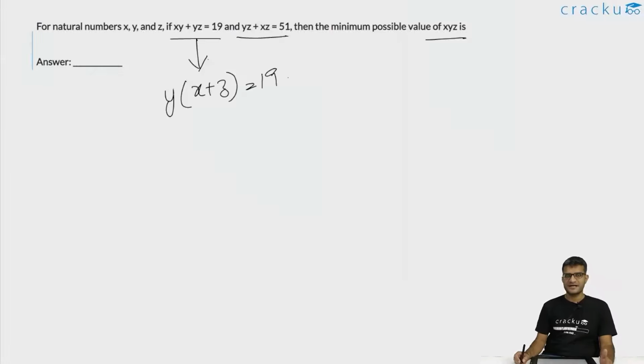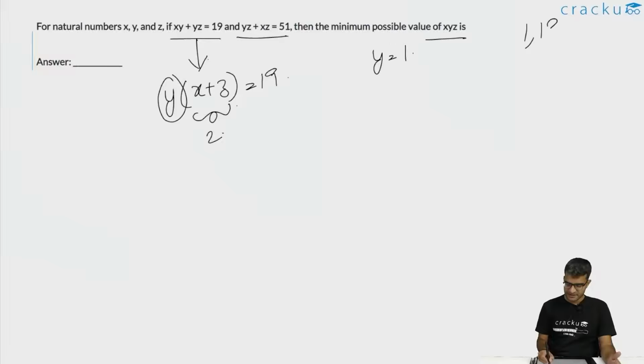x, y and z are natural numbers, so the minimum possible value of x plus z is 2. This will happen if x and z are equal to 1. This would tell us that the only possible value of y is equal to 1, because the factors of 19 are 1 and 19. x plus z cannot be equal to 1, so x plus z has to equal 19 and y will be equal to 1.